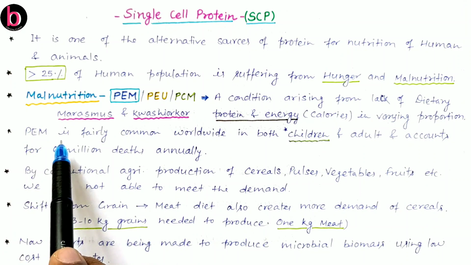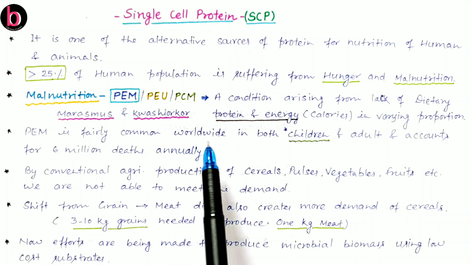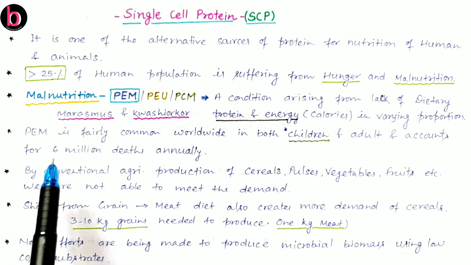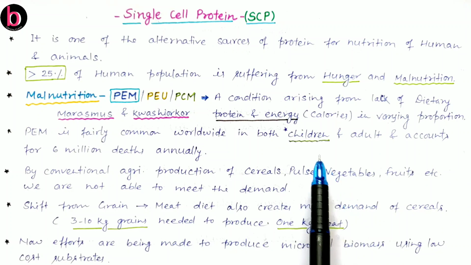Protein energy malnutrition is fairly common worldwide in both children and adults, and there are nearly 6 million deaths because of it. It is very common in children because children have less protein intake.